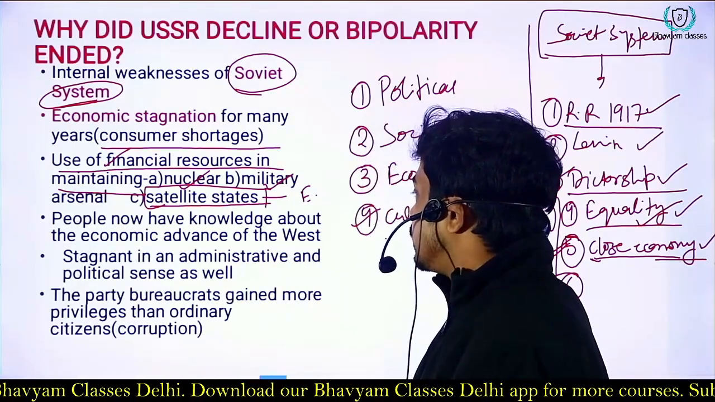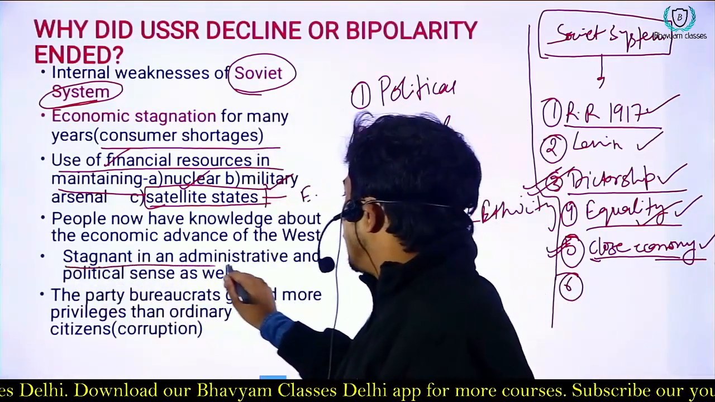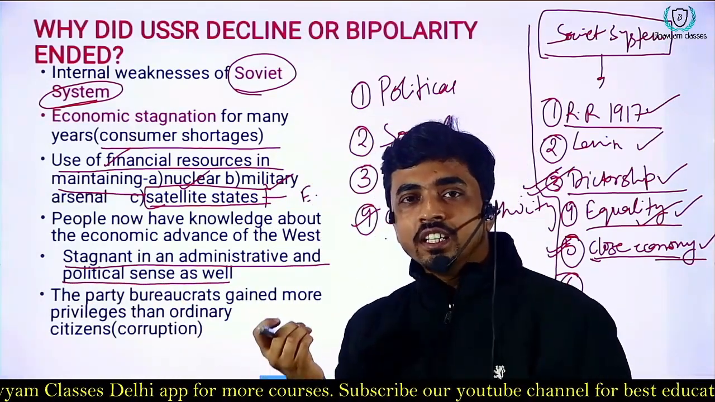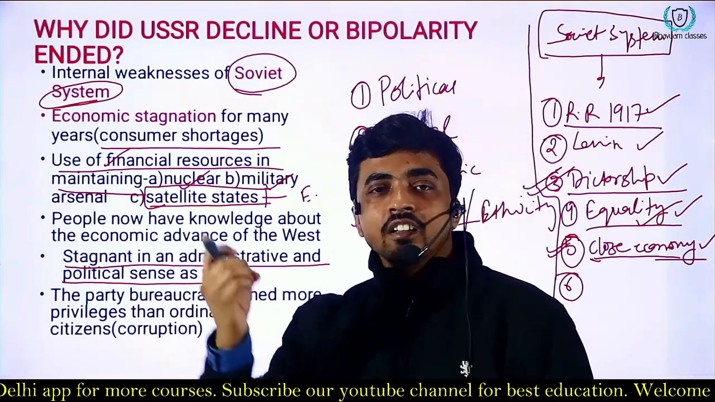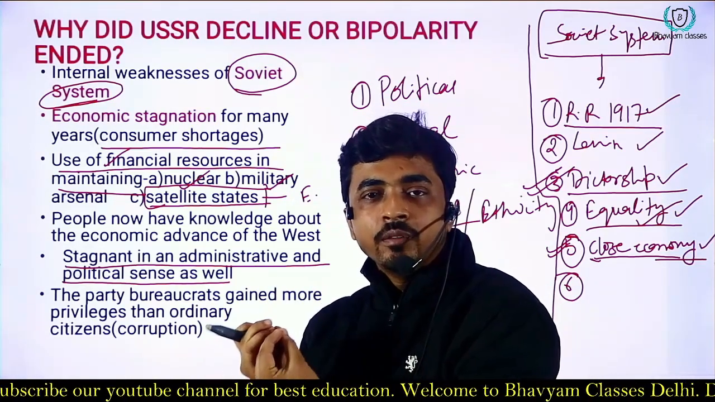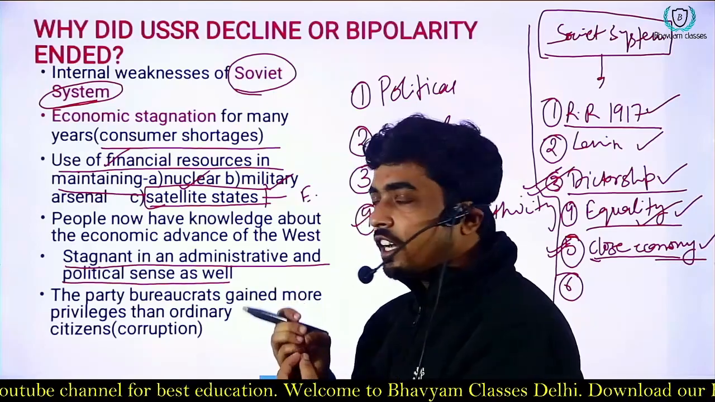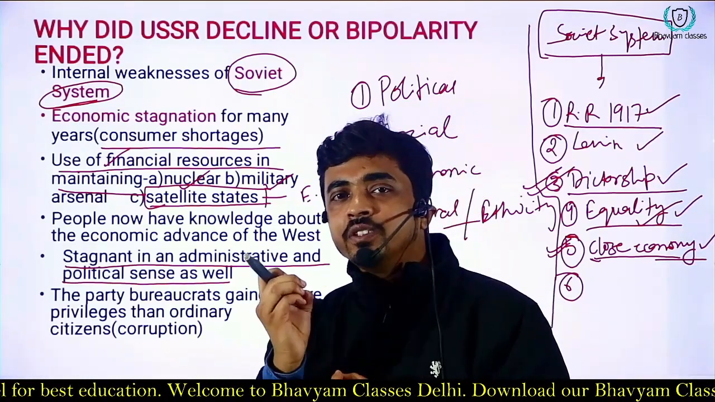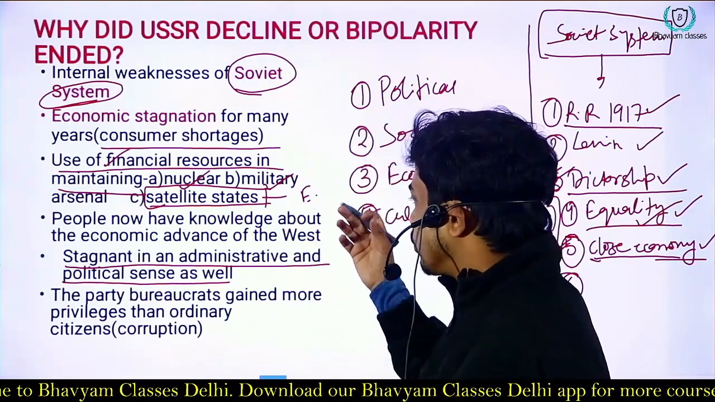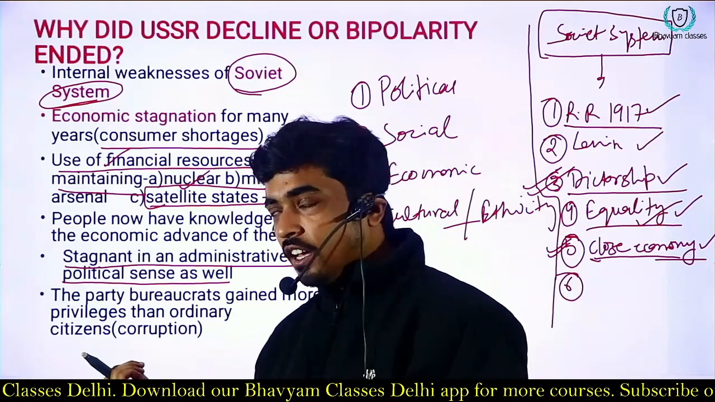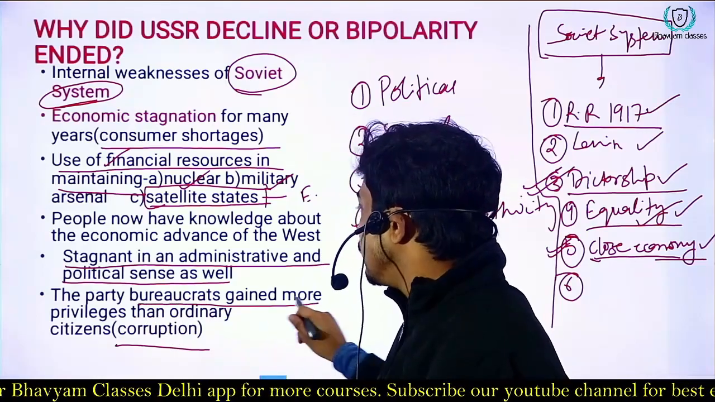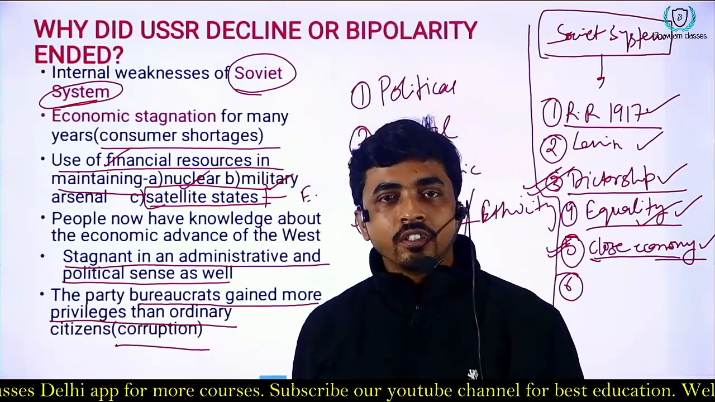There was stagnation in the administrative and political sense, which means there was corruption, and the members of the communist party were recruited into the administrative system. That led to the inefficient functioning of the Soviet system. As I already said, there was corruption, so the bureaucrats gained more privileges than the ordinary citizens.